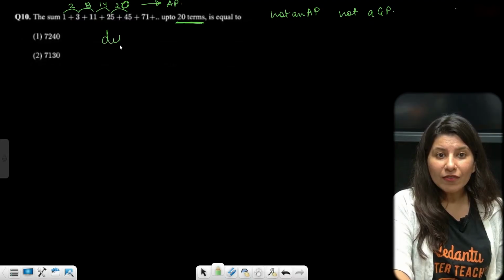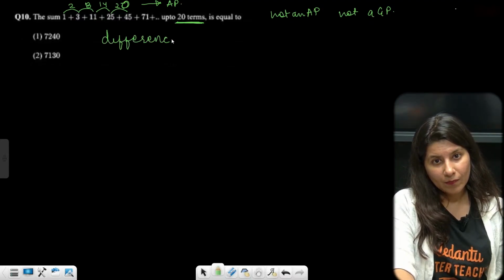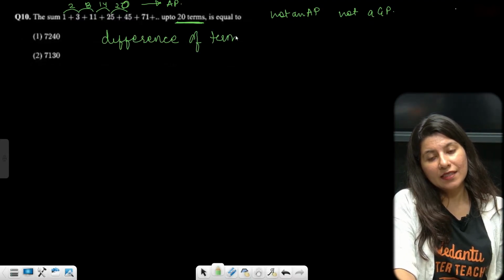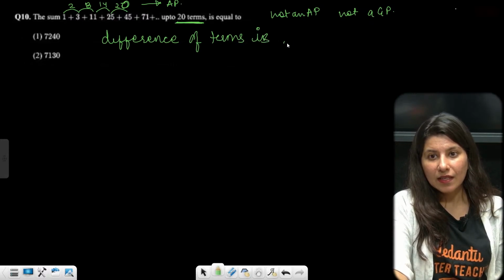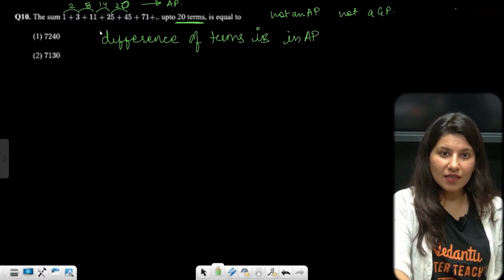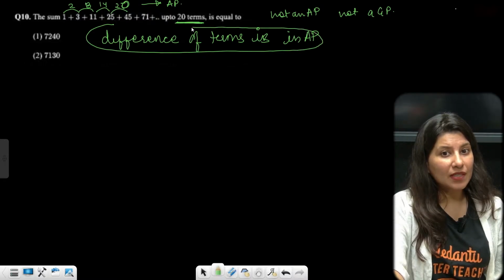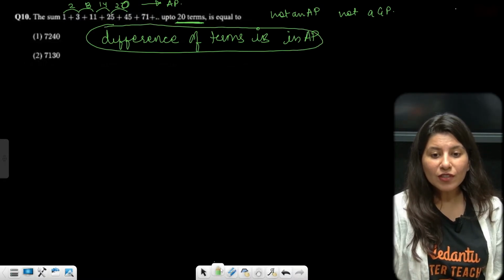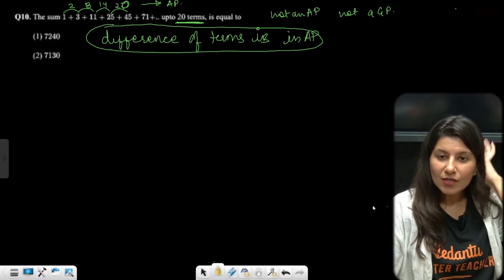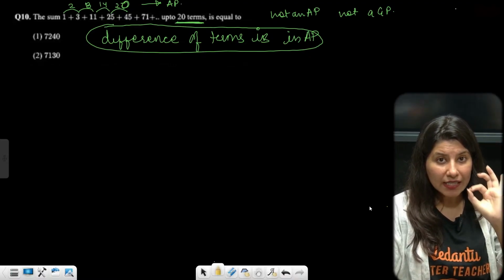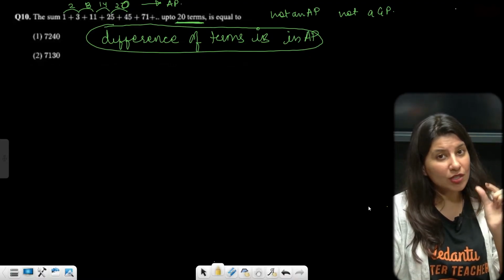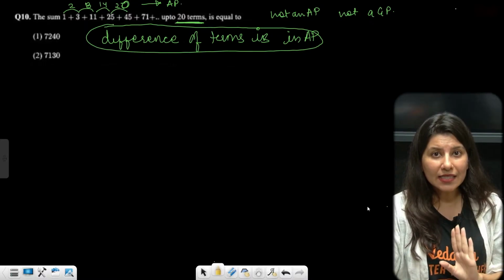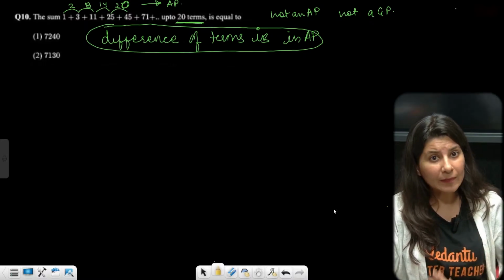That means the difference of terms is in AP. If you get this, a direct series is not in AP; rather, the difference of terms is in AP. For that we have a clear-cut technique. This is a very good question, a different variety. Understand this nicely. Do it twice if required.